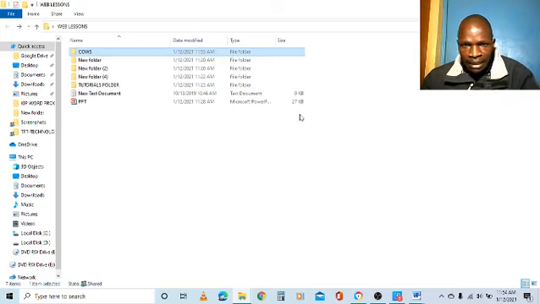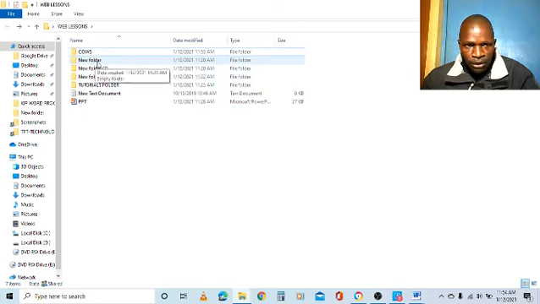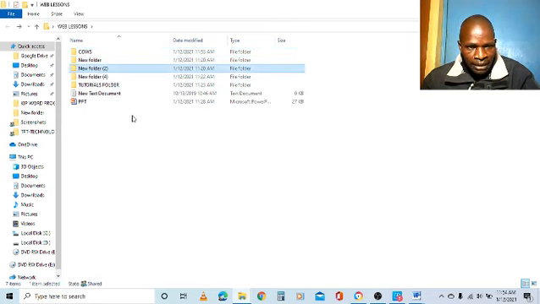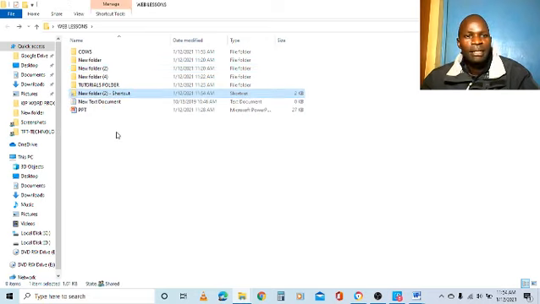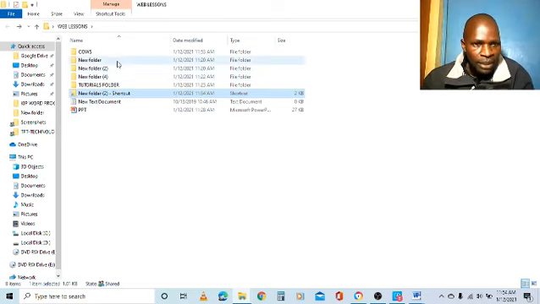I'm also right in this folder called web lessons. I can also create a shortcut for new folder too. So I click to highlight within this folder web lessons. I can also create a folder shortcut within the same folder. So I click folder 2 to highlight. Press down Alt key in the keyboard and drag that folder and it says create link in web lessons, which is the same folder. So I release, and a shortcut for this folder will be created within.